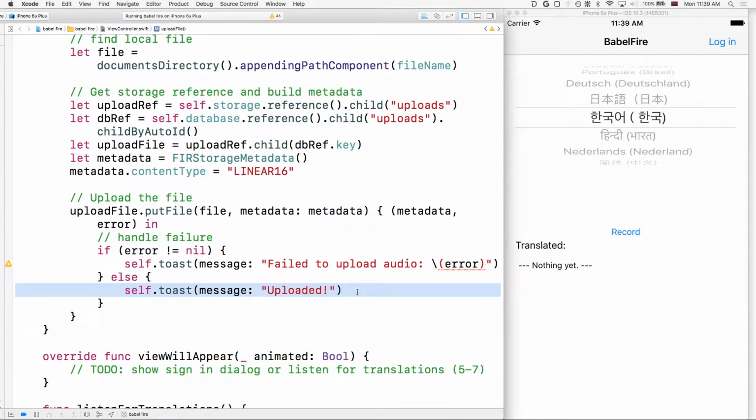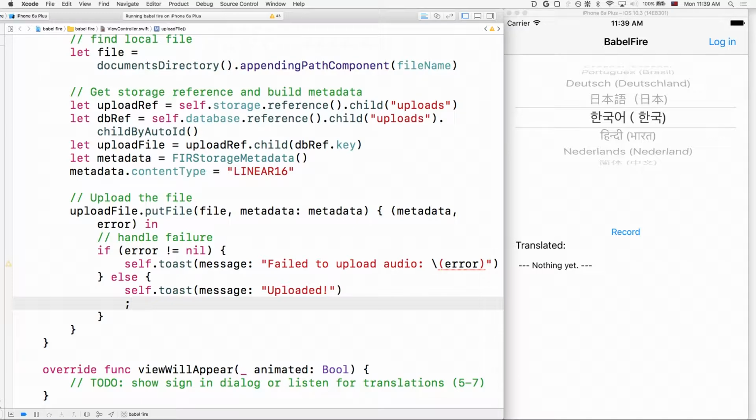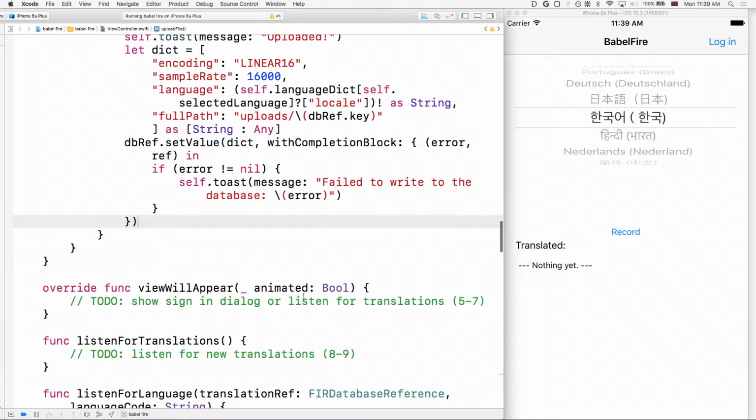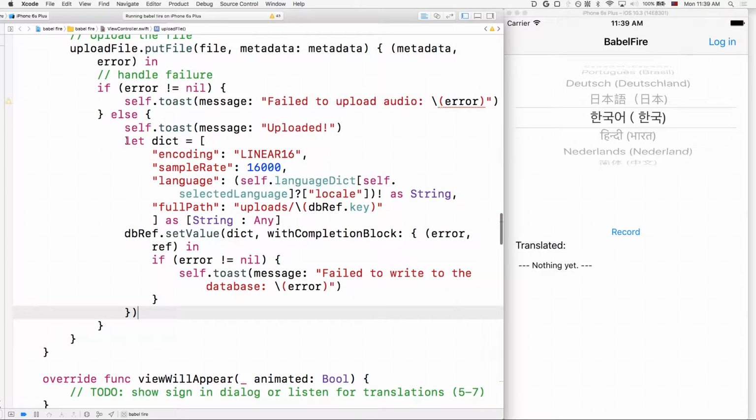And when it uploads, I also want to write to the real-time database so that my other users can find out that there is a new translation. Here, I write out what I'm going to upload to the database. Again, it has the encoding as well as the language that I've spoken in. And to actually write to the database, I call setValue. This writes the data that I have specified here to the database.